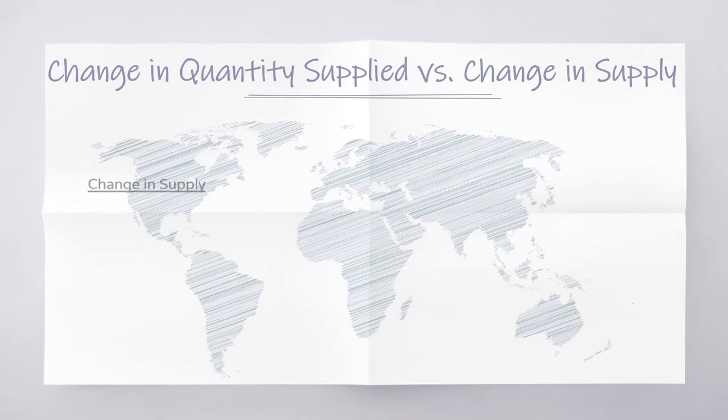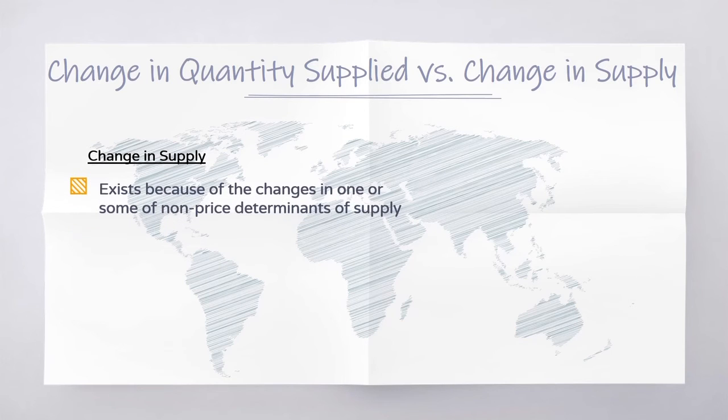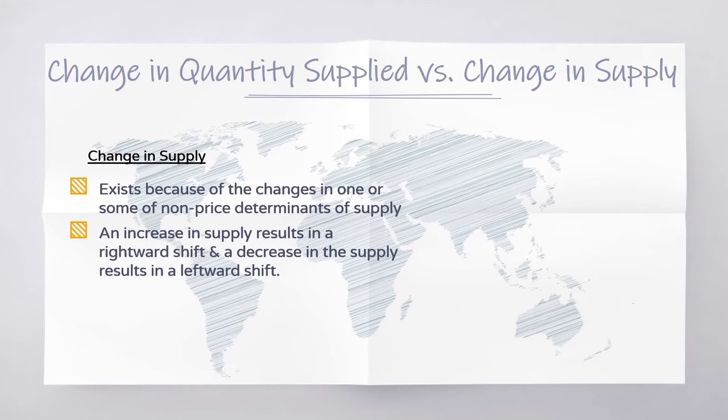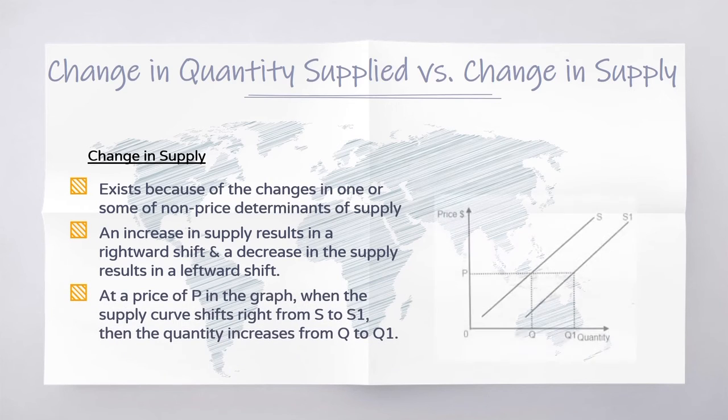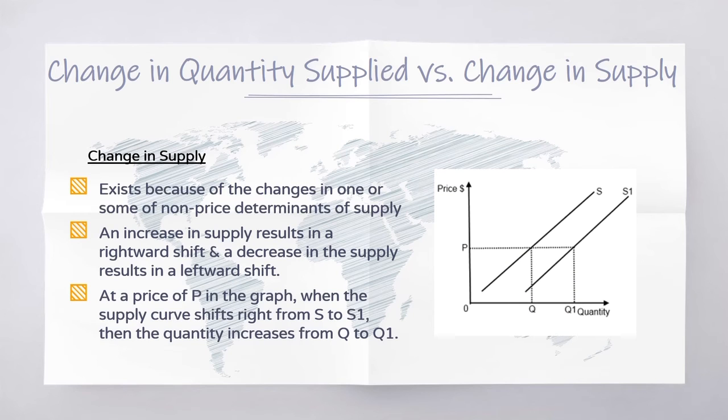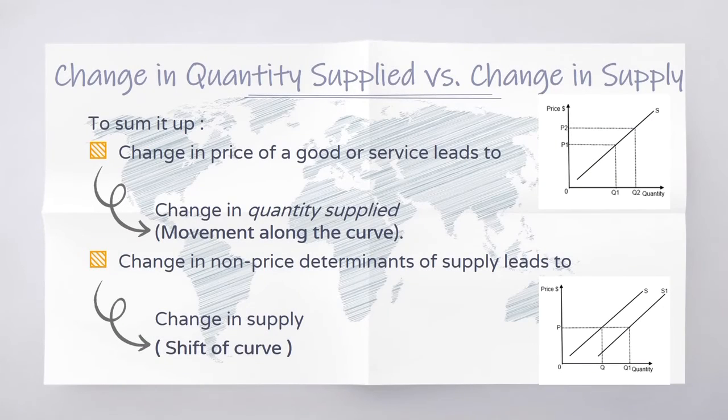While change in supply exists because of changes in one or some of the non-price determinants of supply. An increase in supply results in a rightward shift, and a decrease in supply results in a leftward shift. At the price of P in the graph, when the supply curve shifts right from S to S1, then the quantity increases from Q to Q1. To sum it up, change in price of a good or service leads to change in quantity supplied, while change in non-price determinants of supply leads to change in supply.